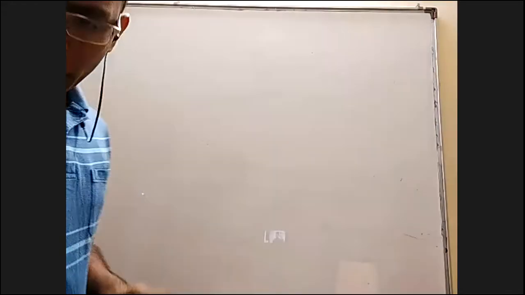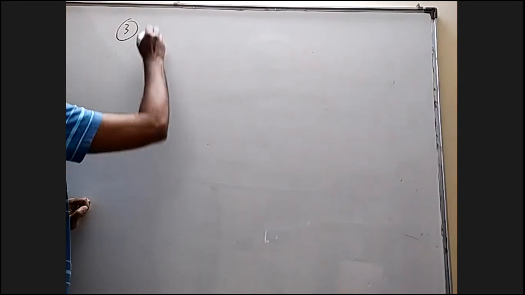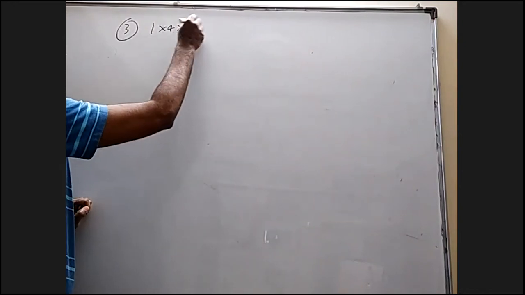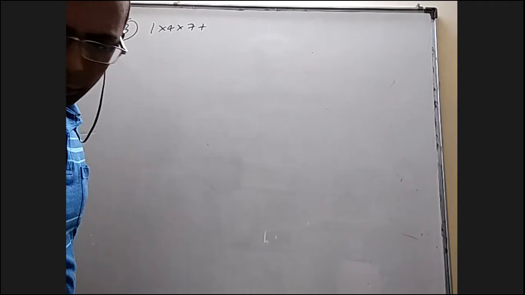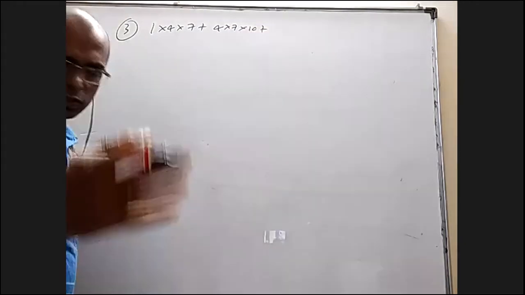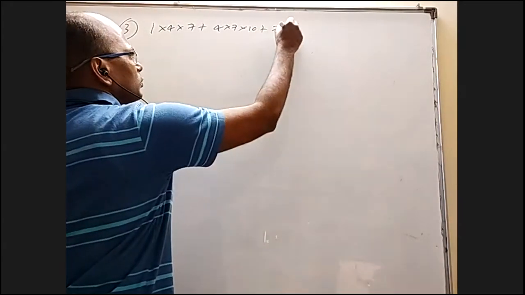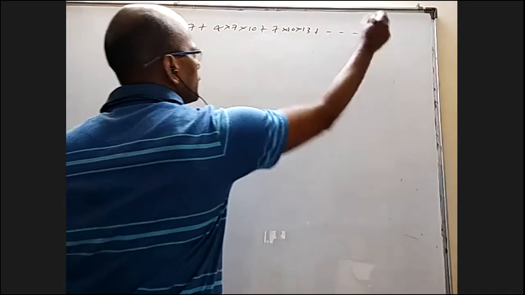Okay. Coming to the third question. It is 1 into 4 into 7 plus 4 into 7 into 10. I should have taken a screenshot of the question because some of you may not have the book. Plus 7 into 10 into 13.